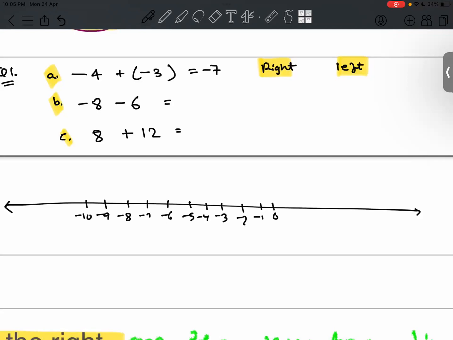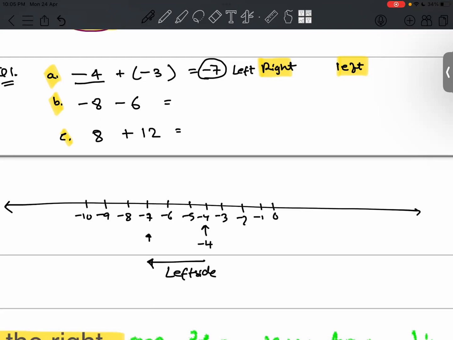Our number was -4 and -7 is our answer. So where is -4? Here. And where is -7? Here. So are we moving right side or left side? We are moving on the left side. Sorry. So this is the answer.